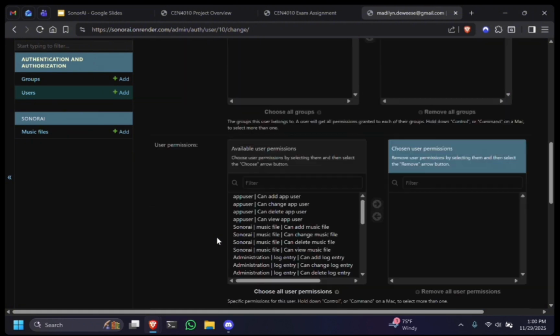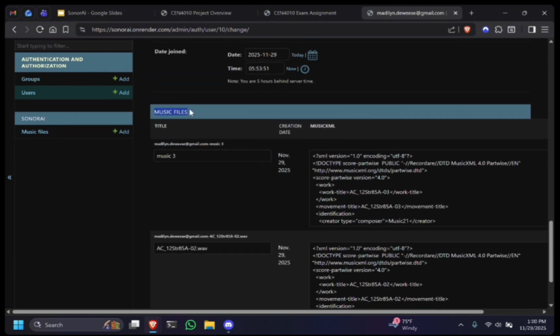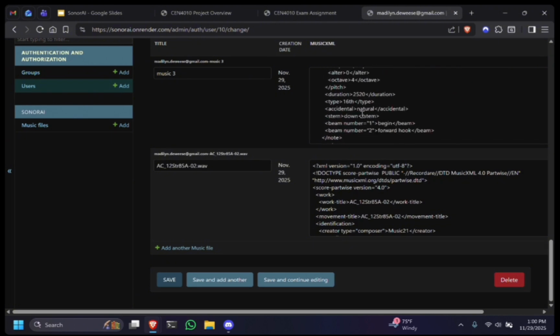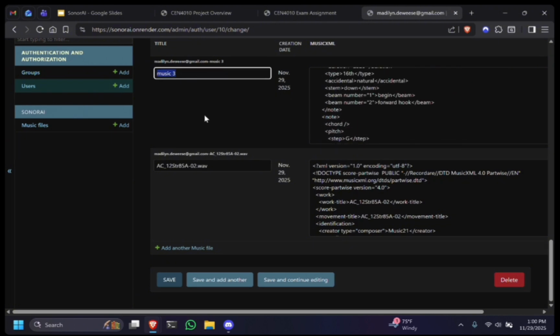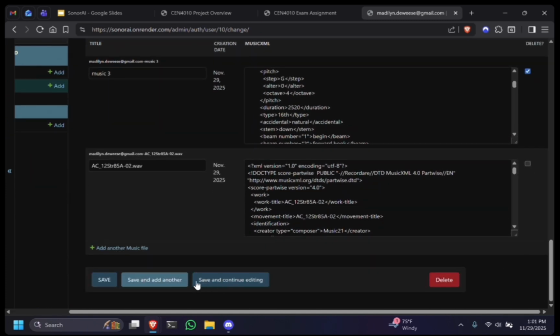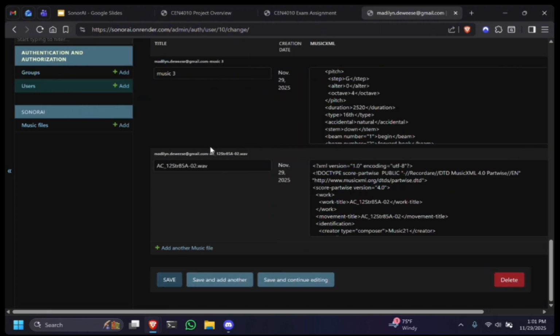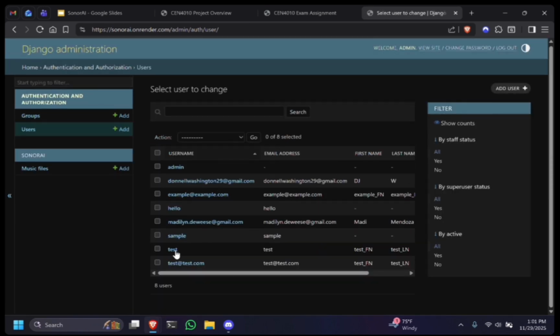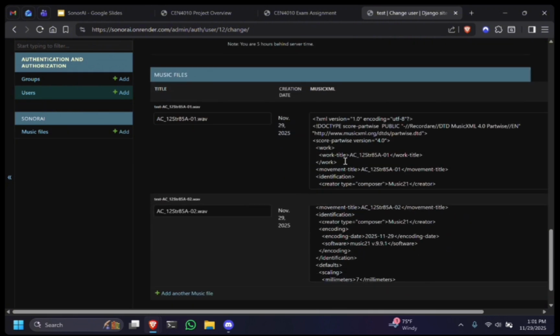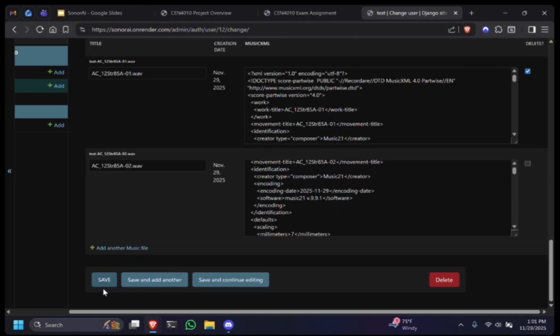And if we go ahead and take a look at some accounts at the bottom, we do have the music files section. So this is under users. In the individual users, we can see their attached music files, which again shows the music XML, the creation date, and the titles associated. From here, we could scroll over, hit delete, and then go ahead and save that change. If we hit delete, that would delete the user. So I'll show you that with the test account that we made over here. Since we uploaded 2, we can go ahead, delete, save that change,